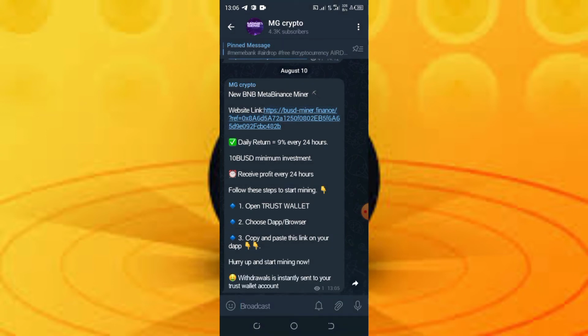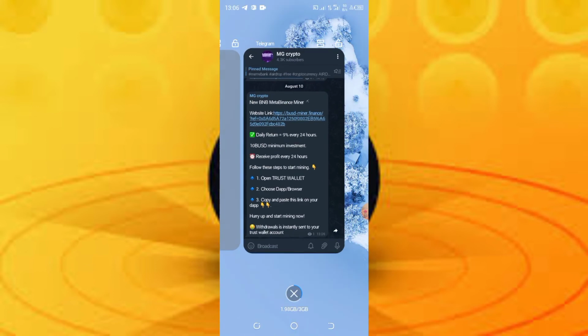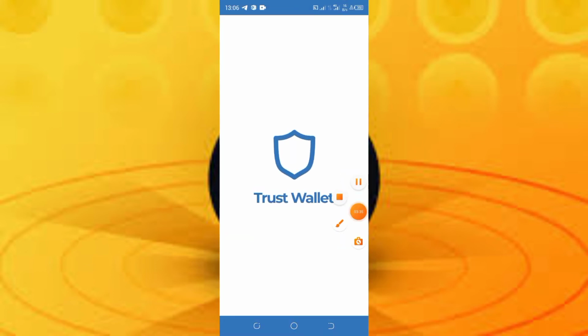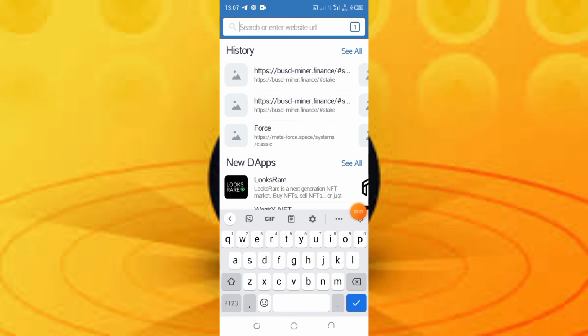You use Trust Wallet or Token Pocket, apps that are suitable for this kind of airdrops and mining, with the apps browser. All right guys, let's quickly paste this in our Trust Wallet right now. I'll be pasting it in the apps browser here, then switching this icon right here